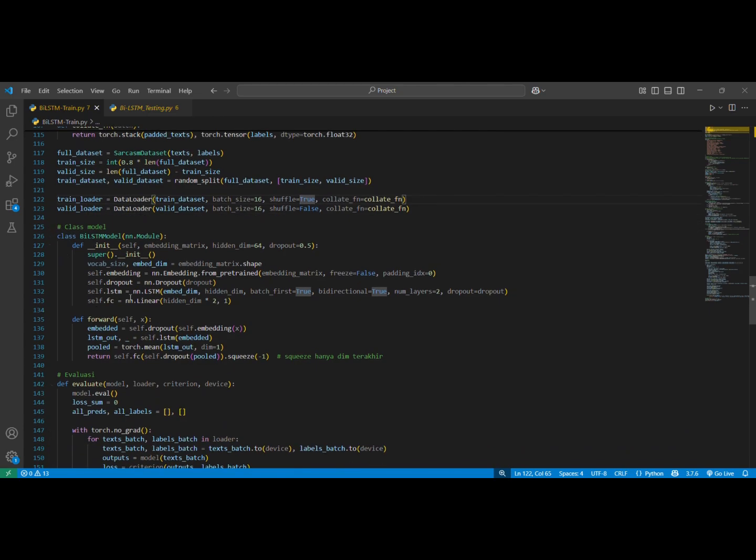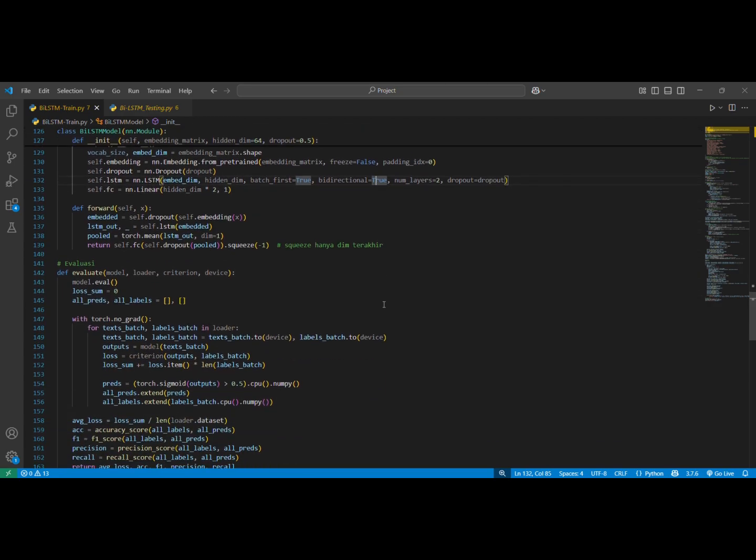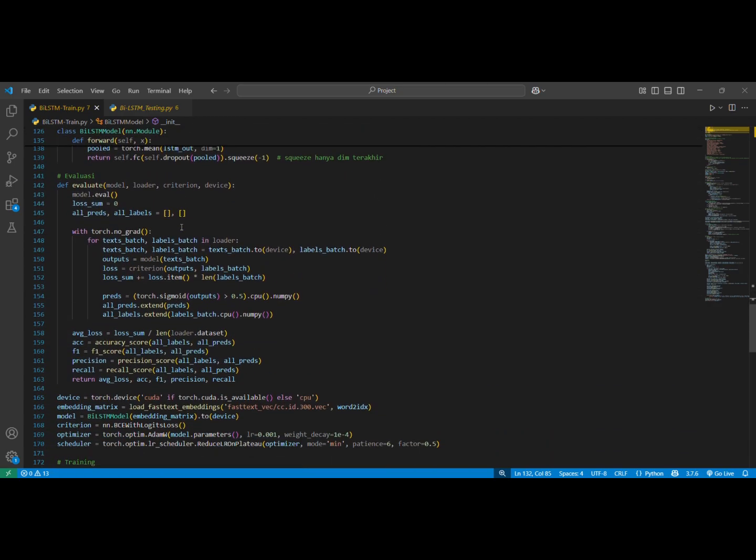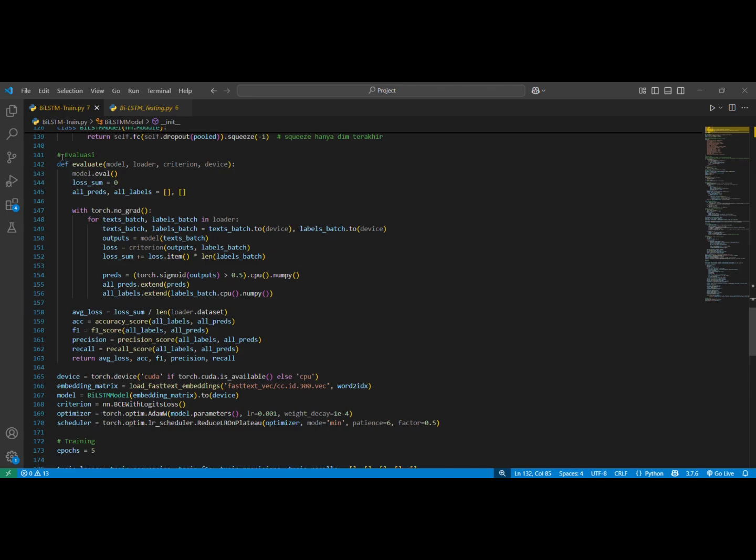This is the model class, the BLSTM model. This is the layer of the BLSTM model, and it is called bidirectional because bidirectional is set to true. Then this is the evaluate function.